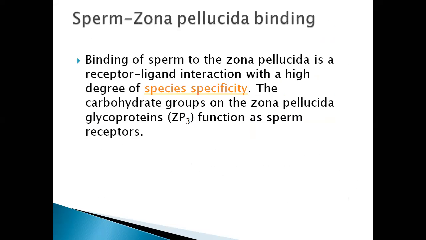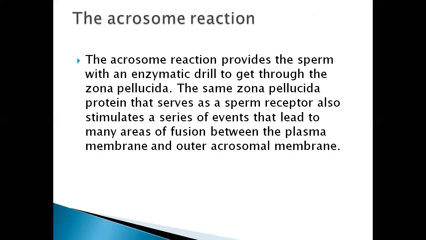The binding of sperm to the zona pellucida is a receptor-ligand interaction with a high degree of species specificity. The carbohydrate groups on the zona pellucida glycoprotein ZP3 function as sperm receptors. The acrosome reaction provides the sperm with an enzymatic drill to get through the zona pellucida. The same zona pellucida protein that serves as a sperm receptor also stimulates a series of events that lead to many areas of fusion between the plasma membrane and the outer acrosomal membrane.